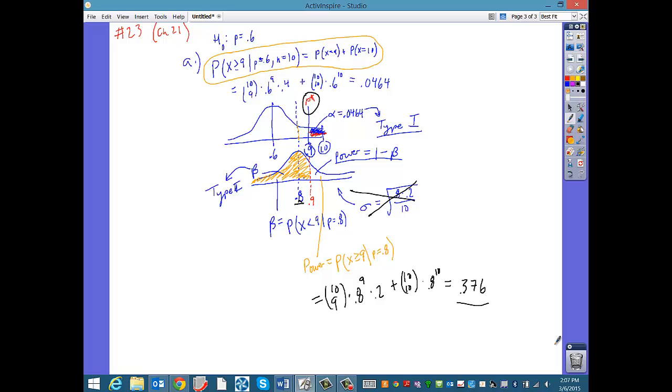change the standard deviation, and you do that by increasing the number of shots that the player takes. So increase the sample size, and that's going to make our distribution look more like this. Hold on. That's going to make our distribution look more like this. And then if we wanted, say, a significance level like this, then we could go all the way out to here. And in that way you could have a much, much greater power of the test.